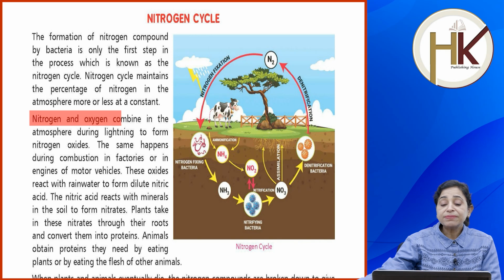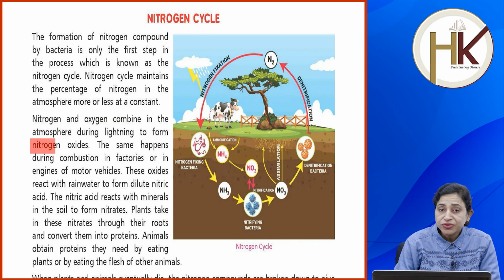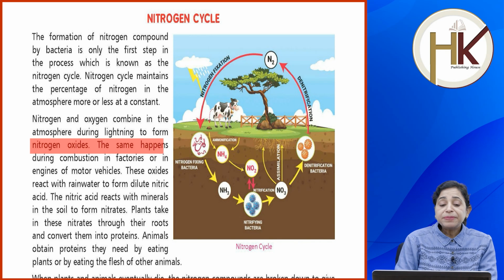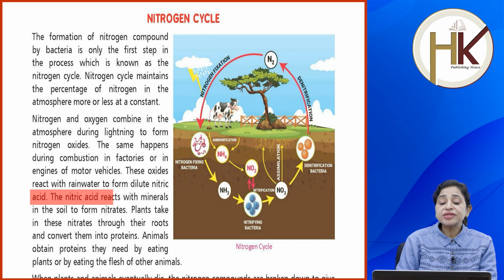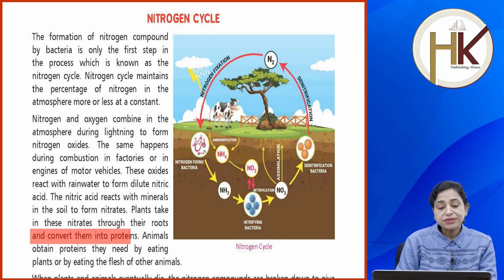Nitrogen and oxygen combine in the atmosphere during lightning to form nitrogen oxides. The same happens during combustion, in factories, or in engines of motor vehicles. These oxides react with rainwater to form dilute nitric acid. The nitric acid reacts with minerals in the soil to form nitrates. Plants take in these nitrates through their roots and convert them into proteins.